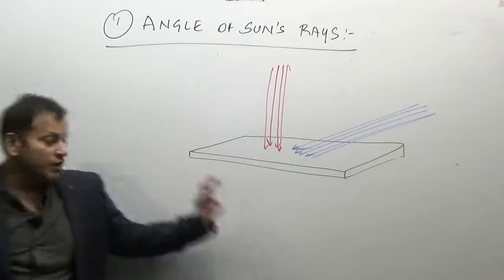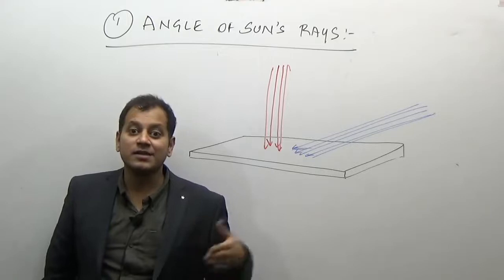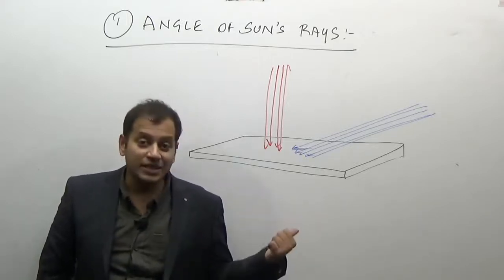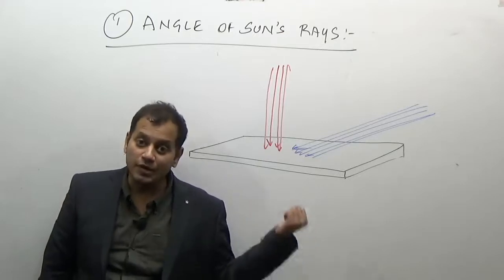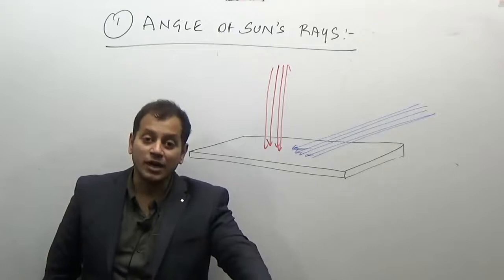Now, one more thing you remember: as you go away from the equator, the angle of the sun's rays goes on becoming more and more oblique. Vertical sun rays fall on the equator, while as we go away from the equator, the sun's rays become more and more oblique.